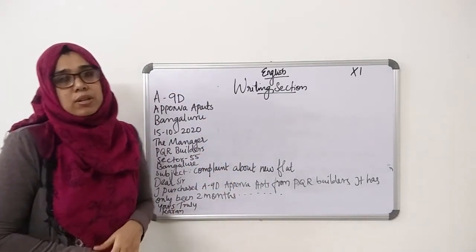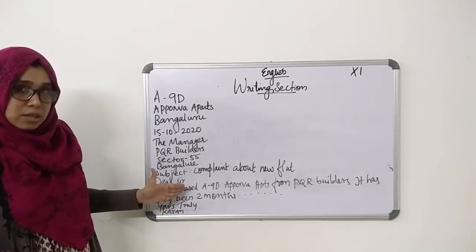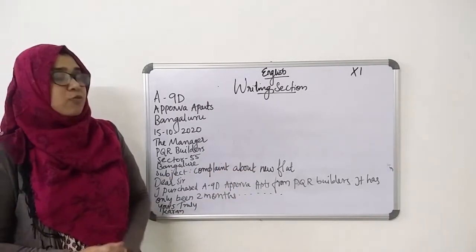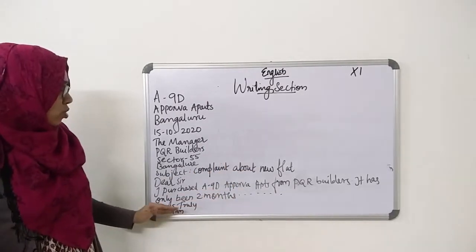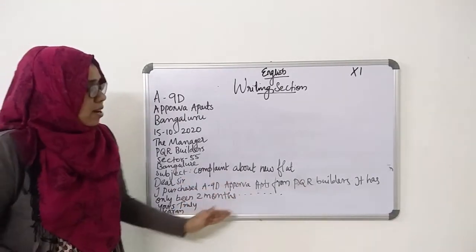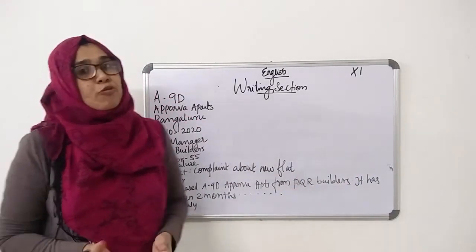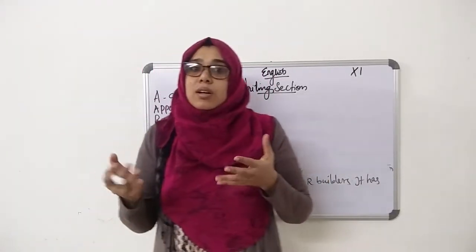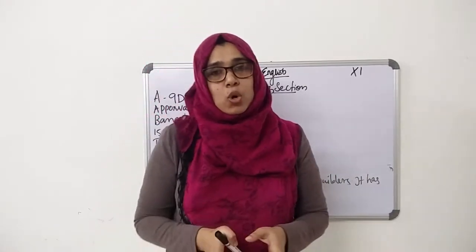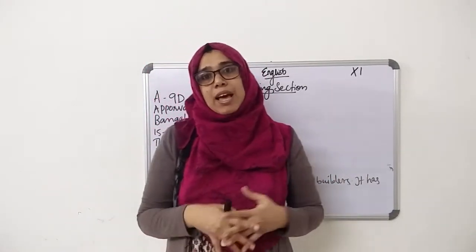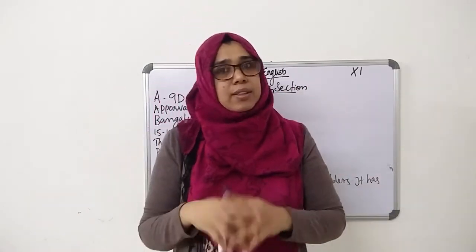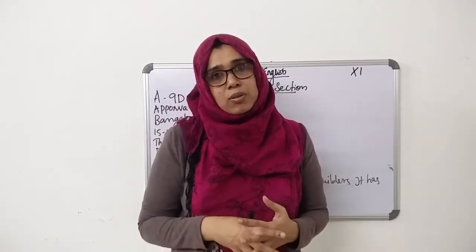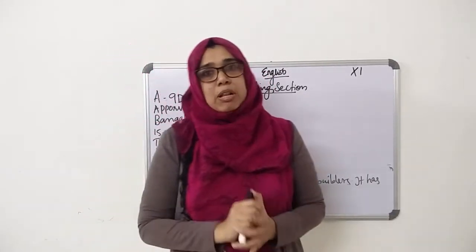Then comes salutation, Dear Sir. See the body of the letter, how we begin. I purchased A9D Apurva Apartments from PQR Builders. It has only been 2 months, and then you can write the details. What are the complaints you faced in the flat? You have already purchased the flat and started living there. 2 months got over, then you found some problems in the flat. Think about what the problems are, and then continue the letter. You are complaining about this new flat to the manager of PQR Builders.